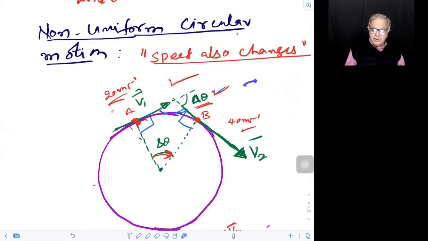The moment you turn from the straight line path, the direction has changed. So for any curvilinear path, direction changes. And so with the case of circular motion, every time the direction goes on changing. But if the speed also changes, it is called non-uniform circular motion. All right.